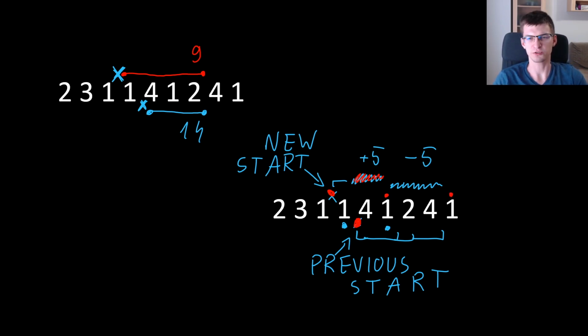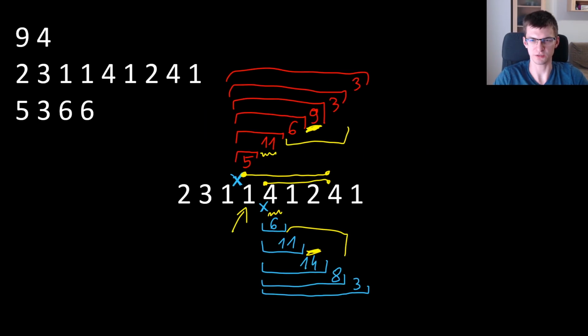And this should give you a suggestion about maintaining this sequence of possible scores if you finish somewhere, and doing range updates using a segment tree. We will somewhere add 5, somewhere subtract 5 and ask for the maximum in this sequence of scores. So this sequence of scores previously, if it was 6, 11, 14, 8 and 3, now it should become this thing, and we should also ask for the maximum in that sequence.